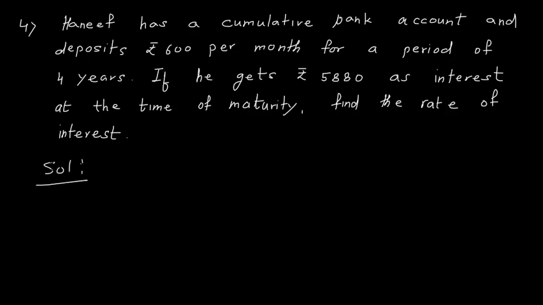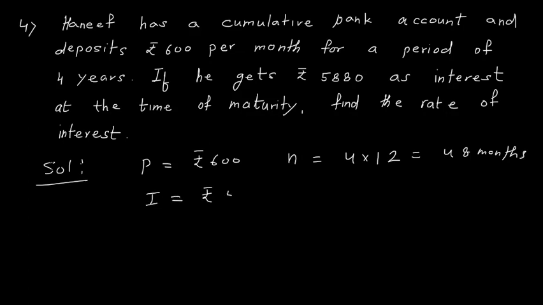Let us try it. So P is given rupees 600. N is given for a period of 4 years, that is 4 into 12, that is 48 months, and interest is given. I is given rupees 5880. So what is unknown?